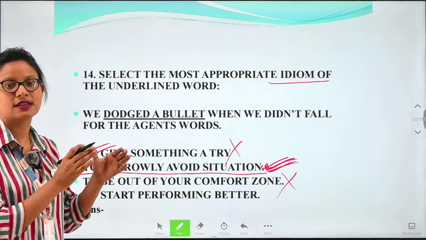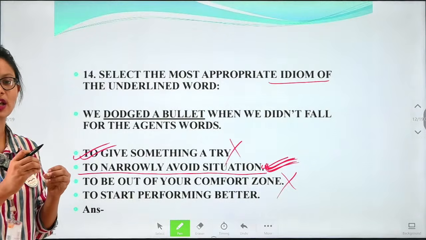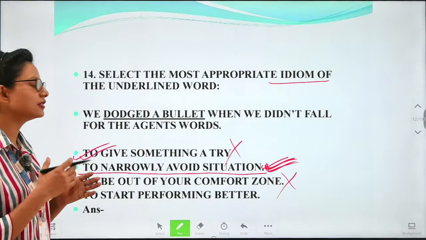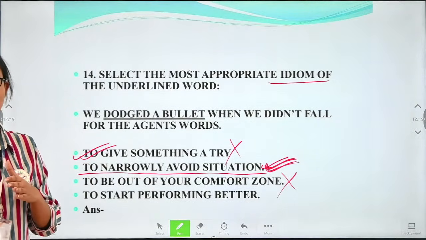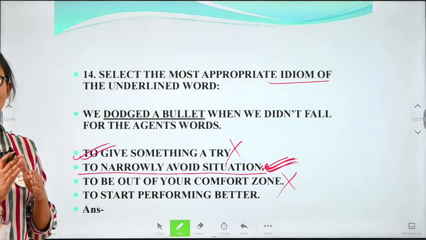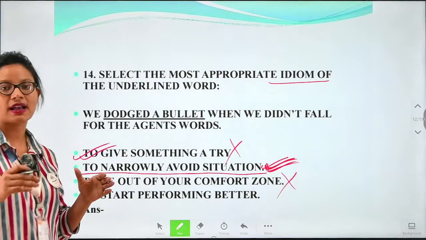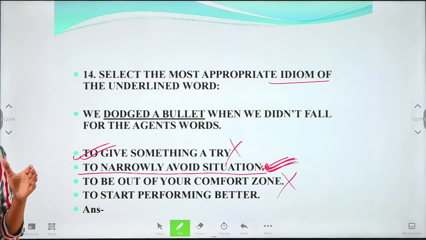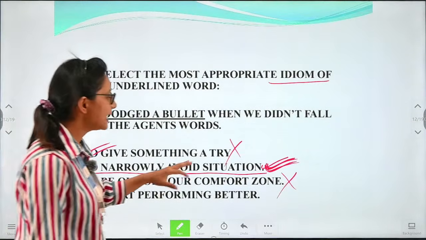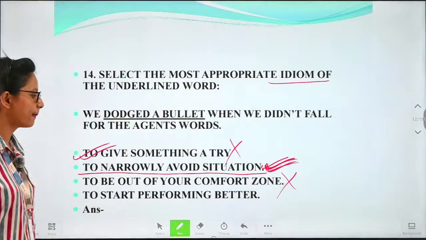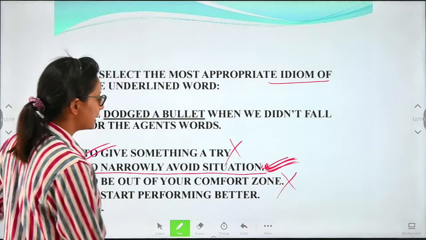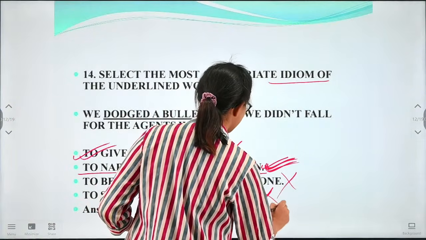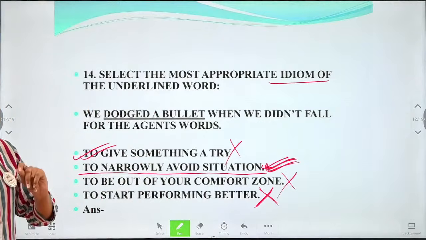Dodge means when we pass like a bullet. When a bullet is passed, dodged, that we call dodged a bullet. Just like a bullet passes through a narrow space at high speed, similarly we can pass a difficult situation. We can avoid the difficult situation very narrowly, very closely. So what do we call that? To narrowly avoid the situation. So this will also be the wrong option. The correct option is to narrowly avoid a situation.